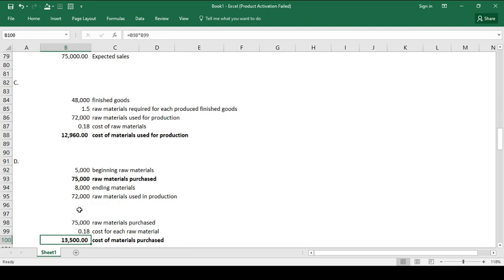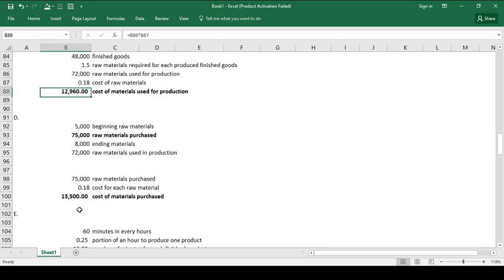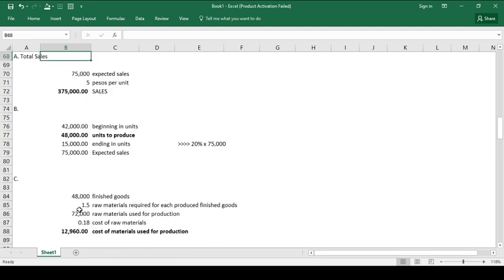Take note, the basis of my computation to determine the cost of materials used for production was the finished goods produced for the year. While in determining the cost of raw materials purchased, my basis was the raw materials inventory account. So that's it. Let's proceed to the next requirement of this particular problem.